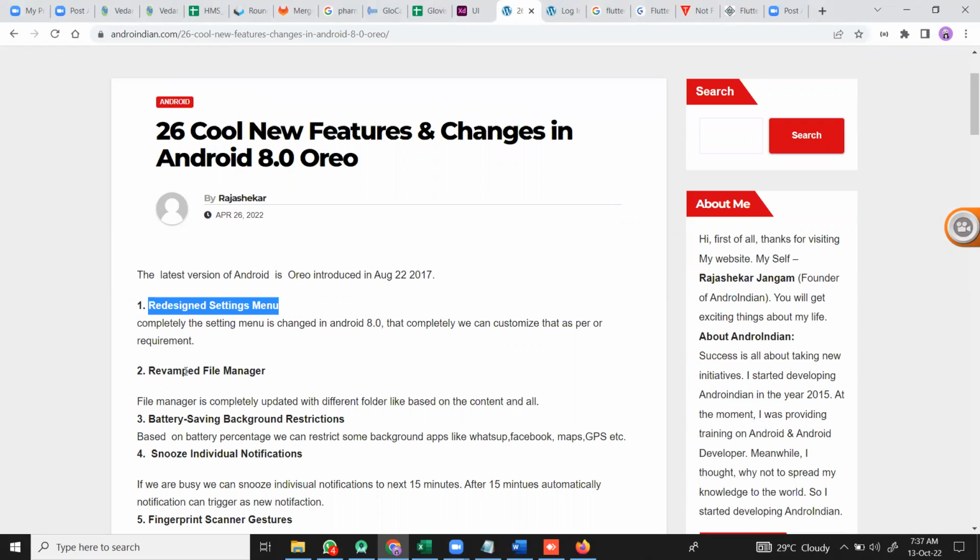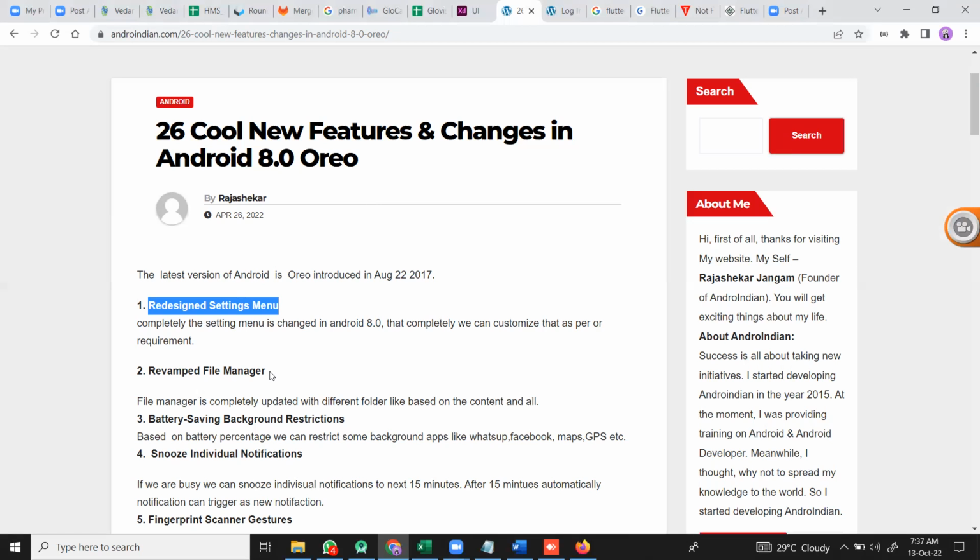And the next is the revamped file manager. So what is the revamped file manager? We saw the file manager in both 6.0 and 7.0, but now it is again a revamp. Previously the file manager was there, but there were no different folders like audio files and video files. Now it is completely changed to be folder based, like audio, video, like that.